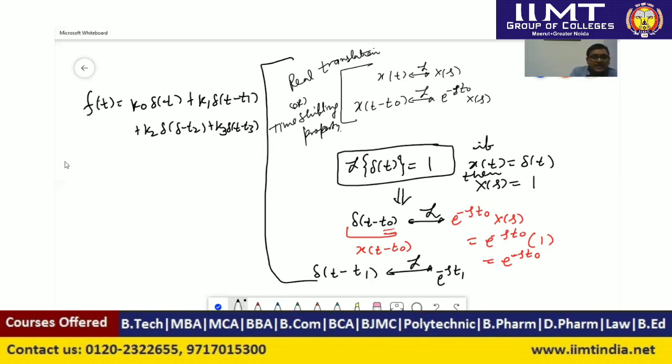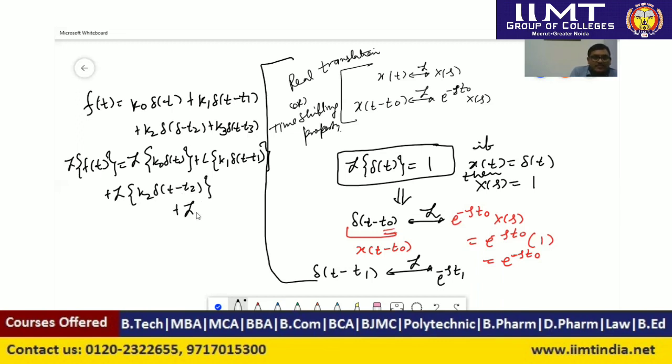Taking the Laplace transform of both sides, the Laplace transform of f(t) equals the Laplace transform of k naught delta(t) plus the Laplace transform of k1 times delta(t minus t1) plus the Laplace transform of k2 times delta(t minus t2) plus the Laplace transform of k3 delta(t minus t3). We have to find the Laplace transform of this signal.